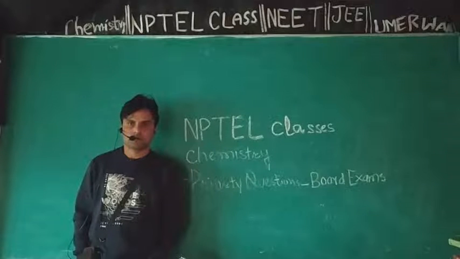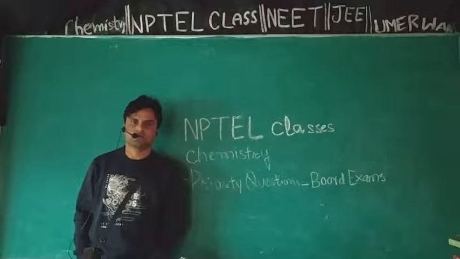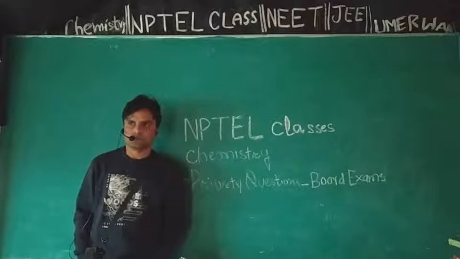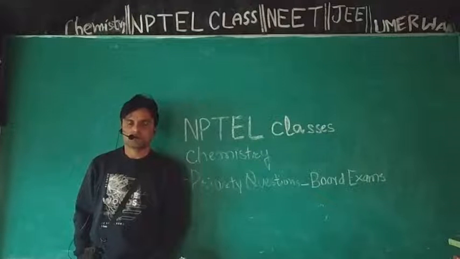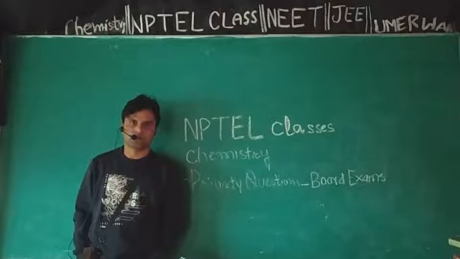And last but not the least, one important section of this chapter covers optical isomerism. You should be able to know and identify the conditions under which an organic compound will be optically active.